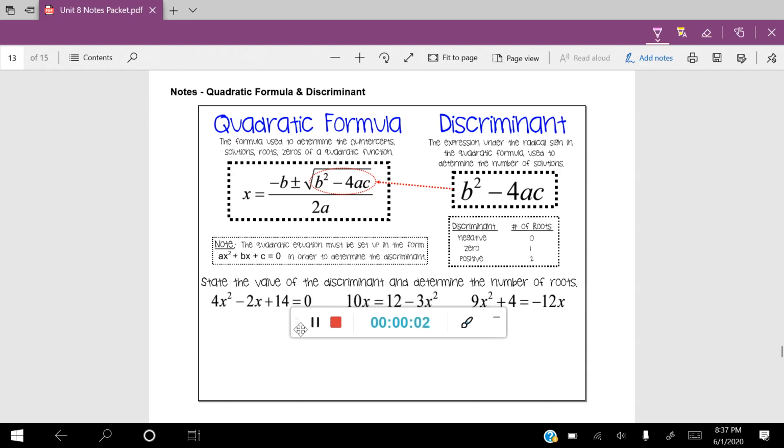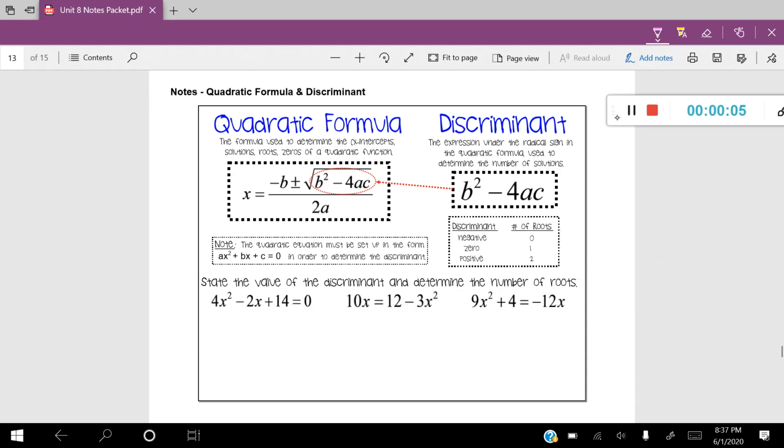In this lesson, we're going to talk about the quadratic formula and the discriminant. The first thing we're going to talk about is the discriminant. You can see here the formula for the discriminant is b squared minus 4ac. You'll also notice that the discriminant is located within the quadratic formula. It's found underneath the radical sign. It doesn't include that radical sign, it's just found underneath.